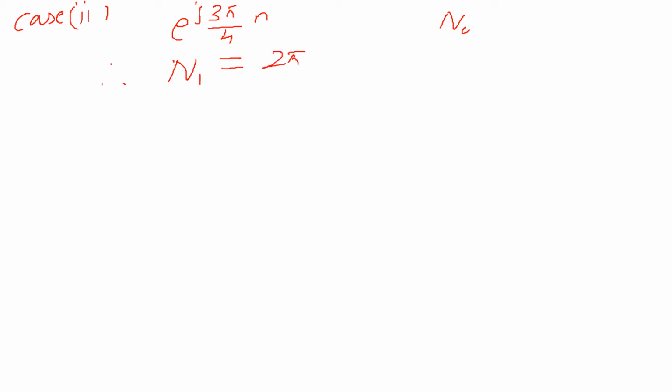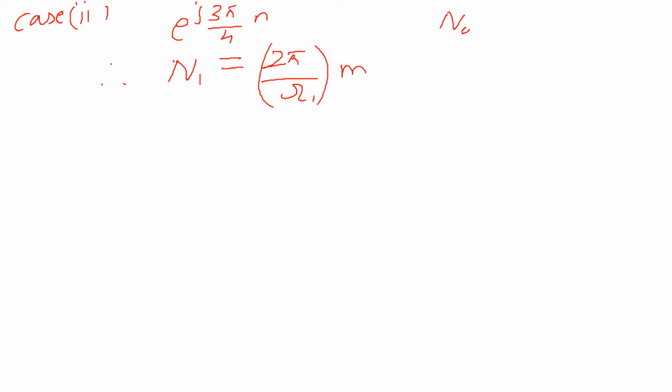Similarly, for case 2, we have e power j 3 pi by 4 n. Let us call this n1. In the previous case we called it n0, so this particular case we will call it n1. The relation between n1 and omega 1 is n1 equal to 2 pi by omega 1 into m.